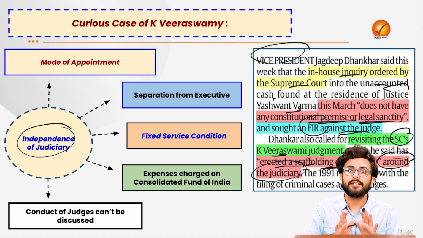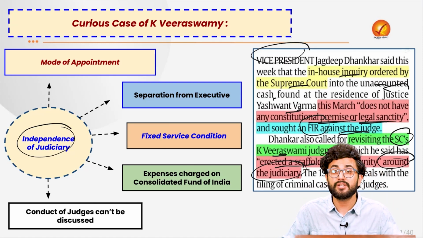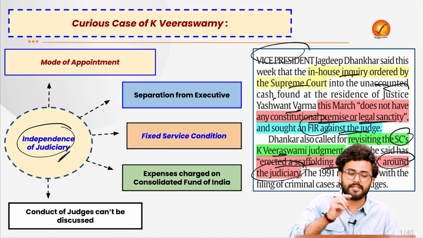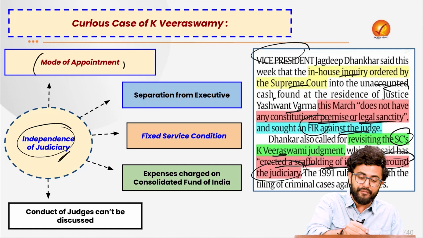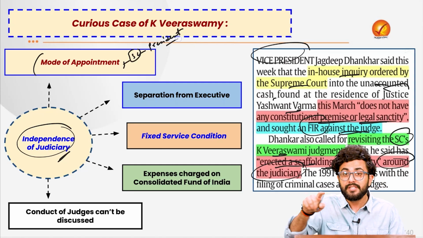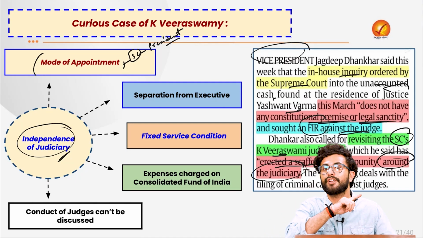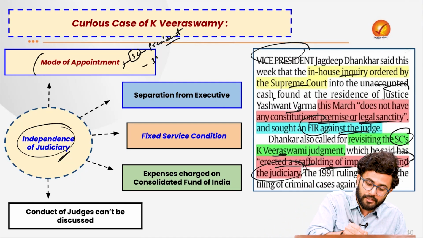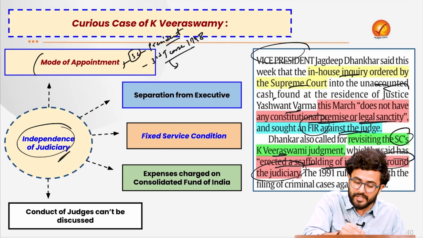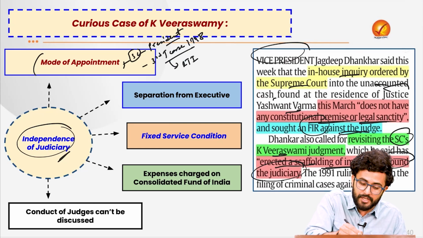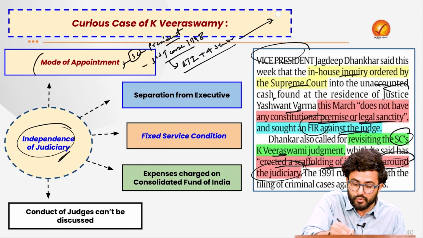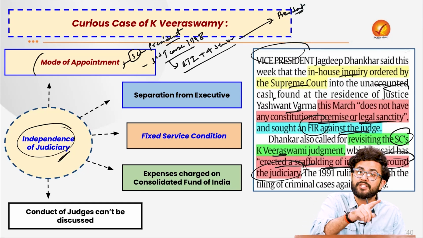To ensure that, there are certain conditions which have been provided by the Constitution itself to ensure the independent functioning of the judiciary, such as the mode of appointment, where the Supreme Court judges are appointed by the President in consultation with the judiciary itself. So here you can recall the Third Judges Case of 1998 which we were discussing, where a collegium is established consisting of the CJI plus 4 senior-most judges of the Supreme Court, who give advice to the President about the appointment of the next judge.